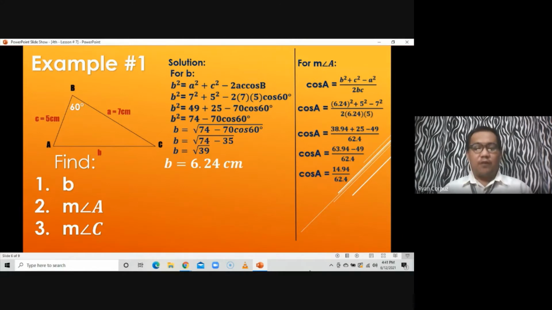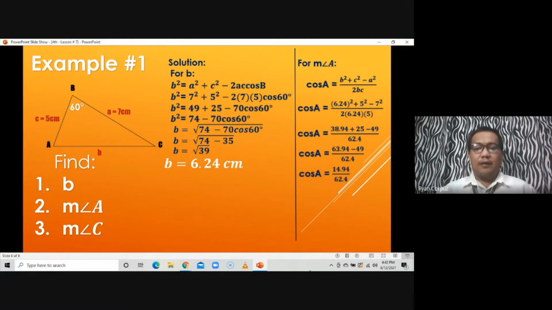So using a scientific calculator, since angle is what we are looking for, the first key that you are going to press on a scientific calculator is shift or second function. So you have to press shift or second function, then press cosine. You will get cosine raised to negative 1. Then press open parenthesis, press 14.94, press divide, press 62.4, press close parenthesis, then press equals.